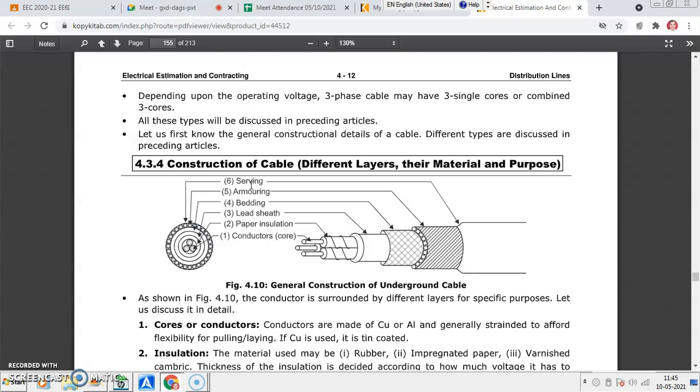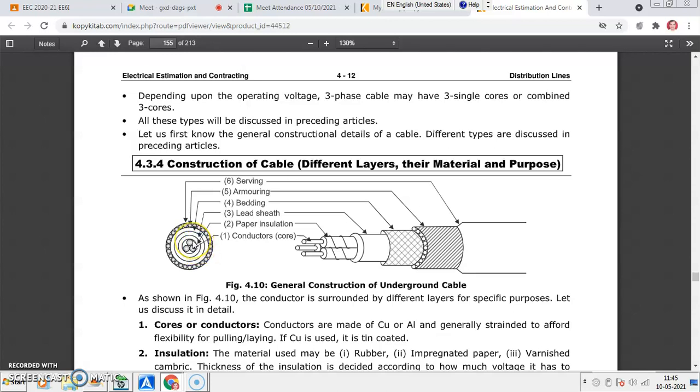We have already studied the construction of cable, so it is not necessary to go through these construction details. Here it is especially for your understanding. The diagram shows the construction of the cable and the different layers inside the cable. You can see that these are basically the conducting part. 3 conductors are there, so it is a 3 core cable. This is the cross sectional area of the cable, a cut section of the cable, where you can see the 3 conductors.